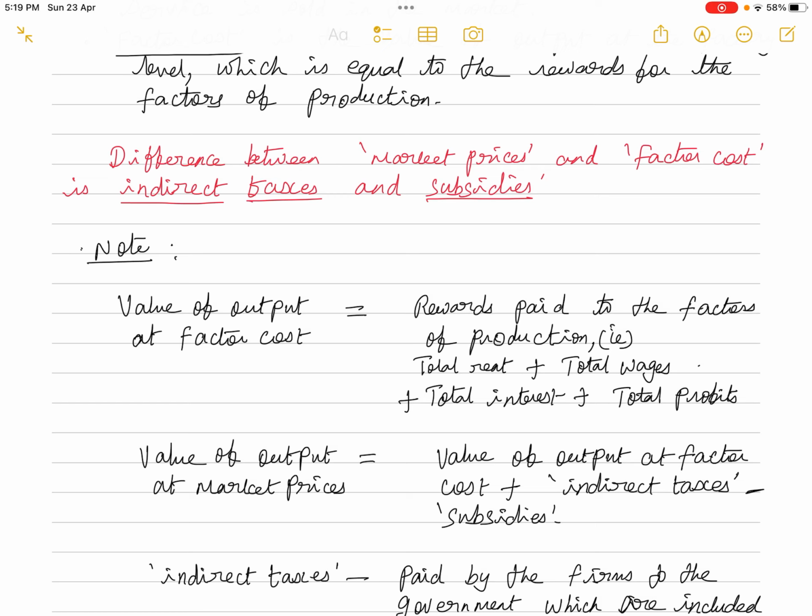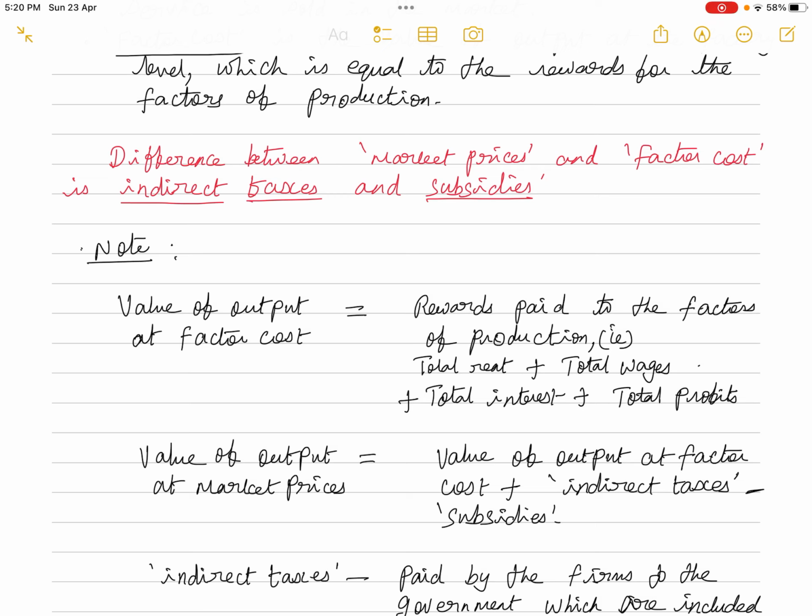Let me explain to you how market prices differ because of the indirect taxes and subsidies from the value of output. Now what is the value of output at factor cost? Rewards paid to the factors of production, as I mentioned to you, that is total rent plus total wages plus total interest plus total profits.